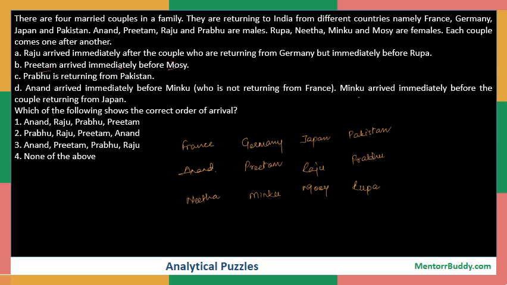Now our question is, which of the following shows the correct order of arrival? Now as we can see, the order of arrival is Anand, Preetham, Raju and Prabhu. So in the first sequence it is Anand and Raju, and thus it is incorrect. The second sequence starts with Prabhu, it is incorrect. The third one starts with Anand, Preetham, Prabhu and Raju, whereas it should be Raju and then Preetham. Therefore this is incorrect. And hence the answer to this question becomes none of the above, because our sequence is Anand, Preetham, Raju and then it goes to Prabhu. So this is how the sequence is.